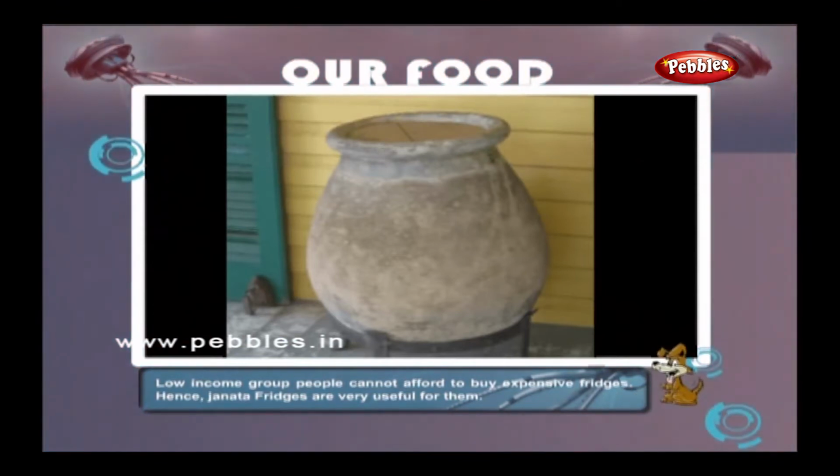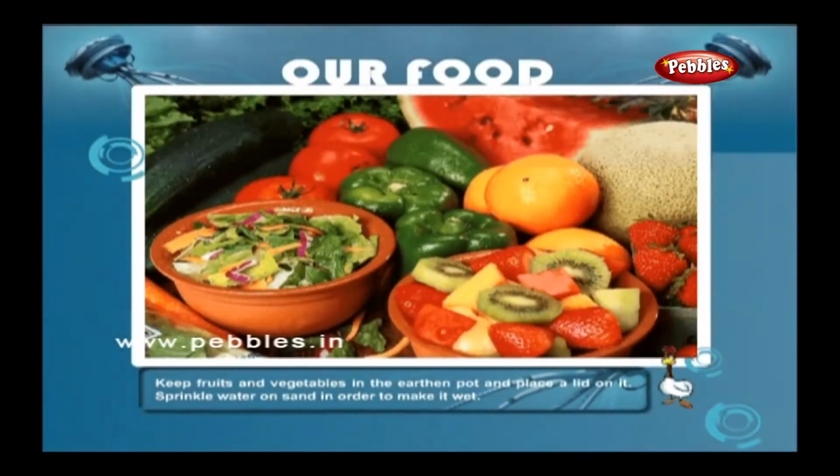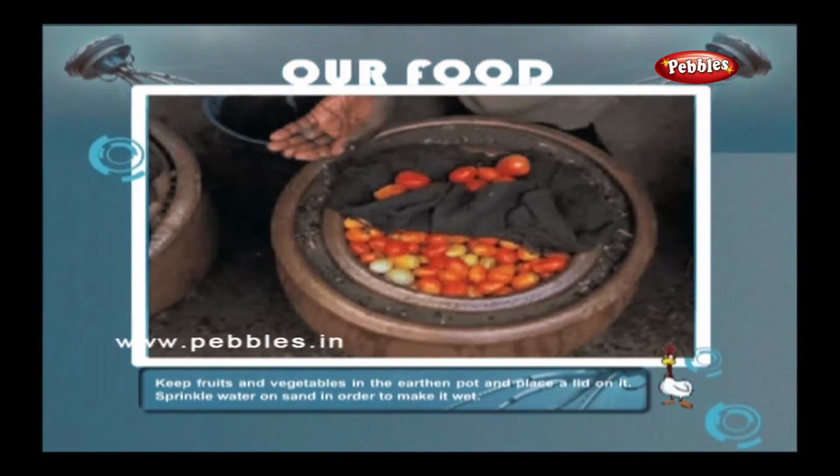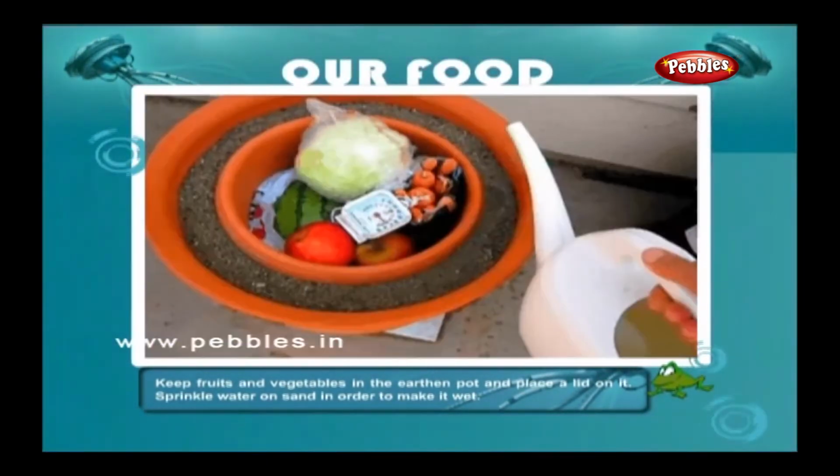Low-income group people cannot afford to buy expensive fridges. Hence, Janta fridges are very useful for them. Keep fruits and vegetables in the earthen pot and place a lid on it. Sprinkle water on sand in order to make it wet.